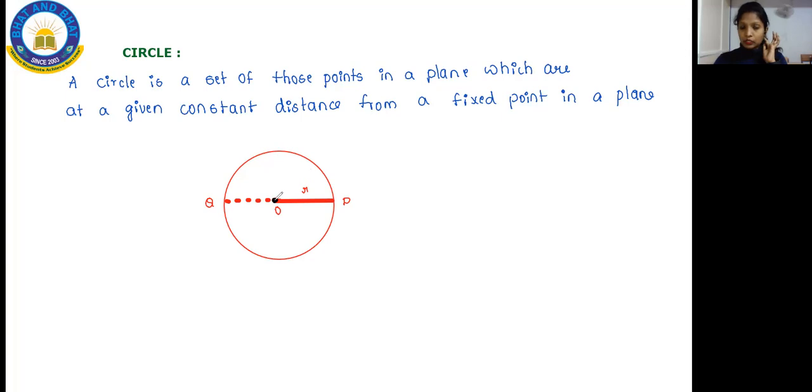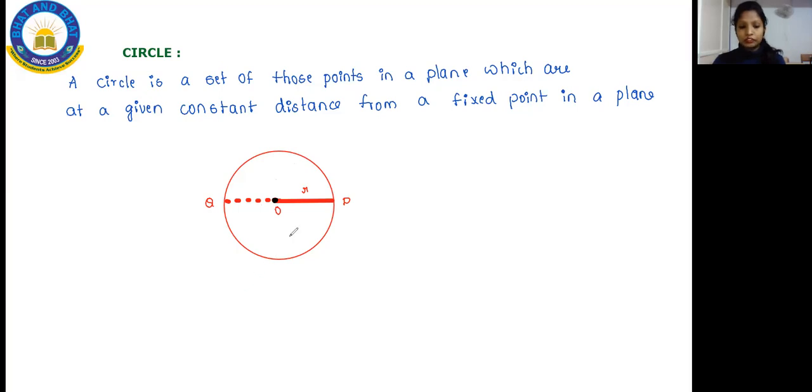From here to here, from here to here, everywhere you're having a fixed, constant distance from the fixed point. So this point we are going to call a fixed point. In this plane figure, this is the fixed point, and from this fixed point, each and every other point has a constant distance. This is what we call a circle.